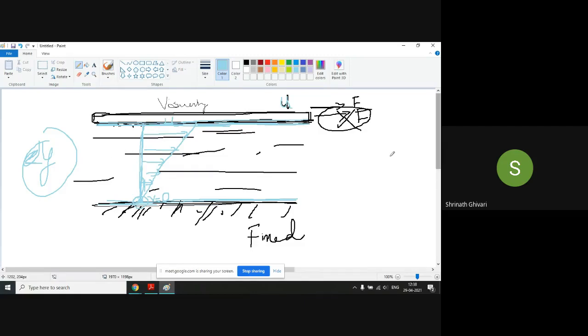Okay. So now we know the definition of a fluid. What is the definition of a fluid? A fluid is a substance that deforms continuously under the action of what? Which force? Shear force.